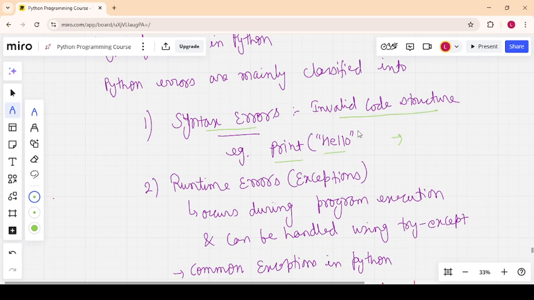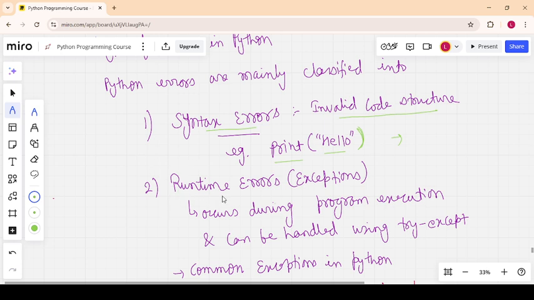You don't follow the rules of the programming language, that is Python. So in this example I should write the closing parenthesis to avoid the error. So this is a syntax error, which occurs when you enter an invalid code structure.